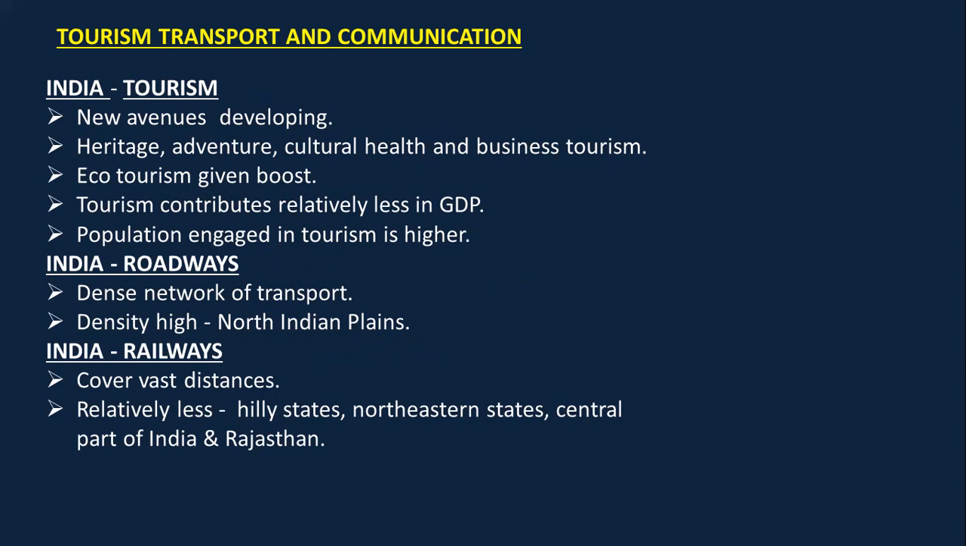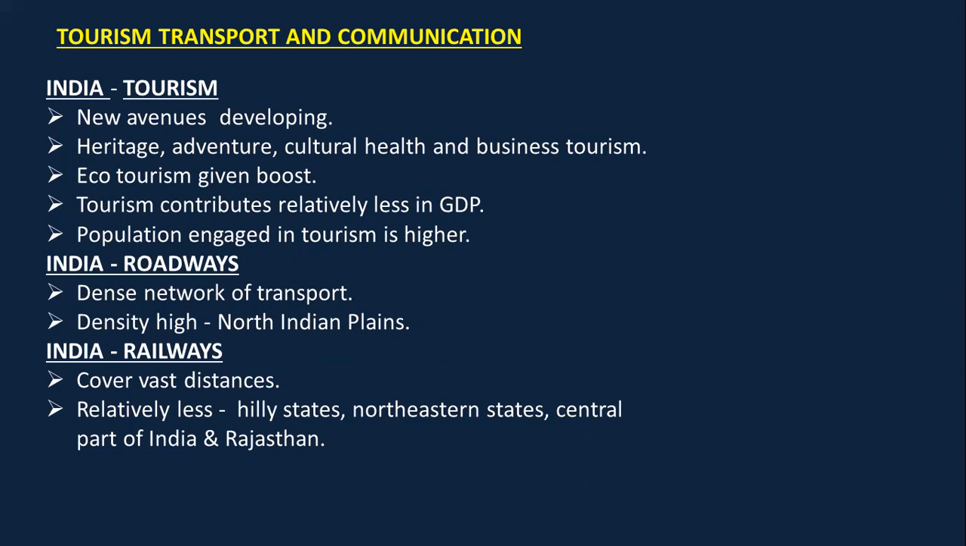Talking about tourism, we know it has been developing of late in our country. We have different types of tourism, that is heritage, adventure, cultural, health, and business tourism. Ecotourism, which is introduced recently, is given a boost. Tourism contributes less in our GDP, although a large number of population is engaged in this sector. The different types of transportation system that we have in India are roadways, railways, airways, and waterways.